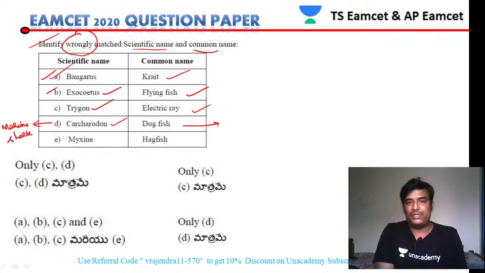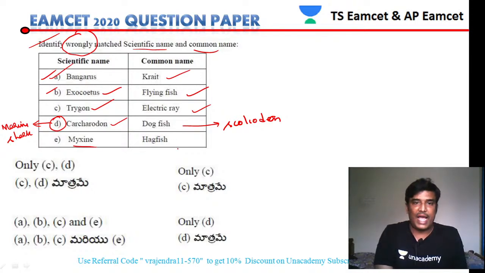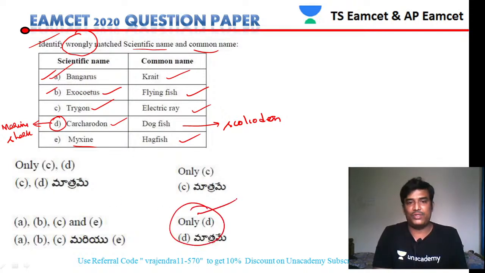So dogfish is Scoliodon. Scoliodon is called a dogfish. So option D is the wrong one, wrongly mentioned. Then Myxine, hagfish. That is also the right statement. So only D is the wrong statement. So answer D will be our answer.